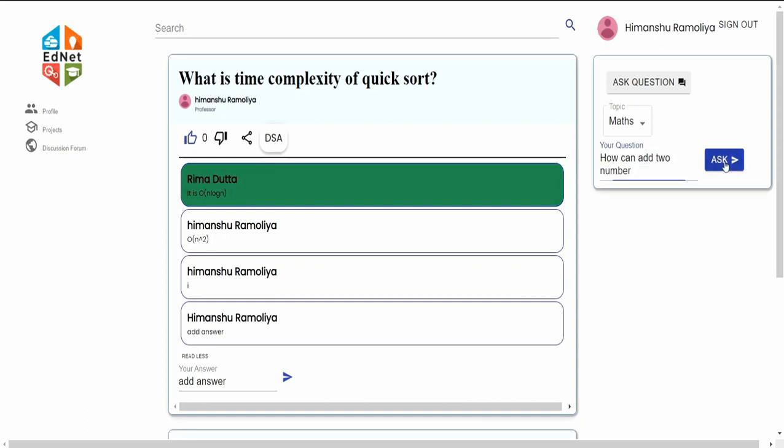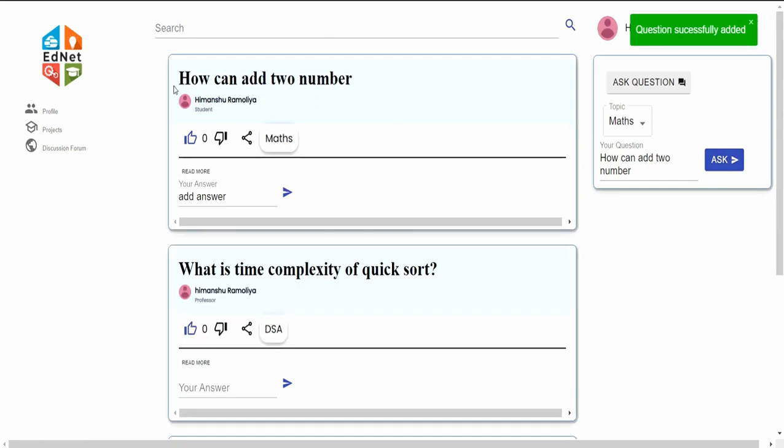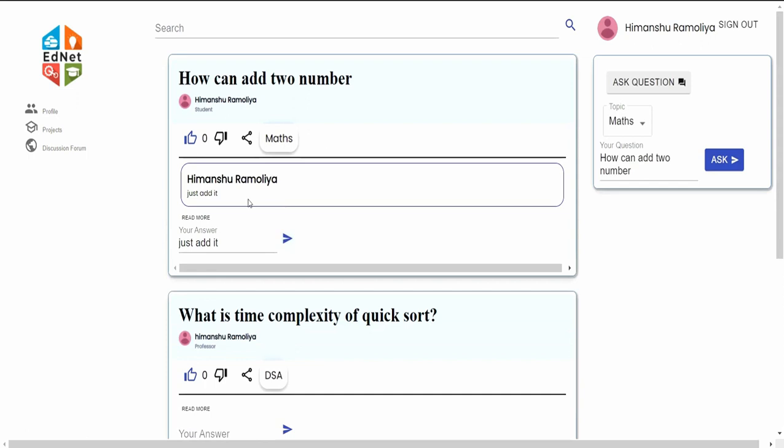So, added to the top of the stack. So it is over here. If I want to just read more, there is no answer currently given to it. So if I say just edit and post it, so yeah, that is it.